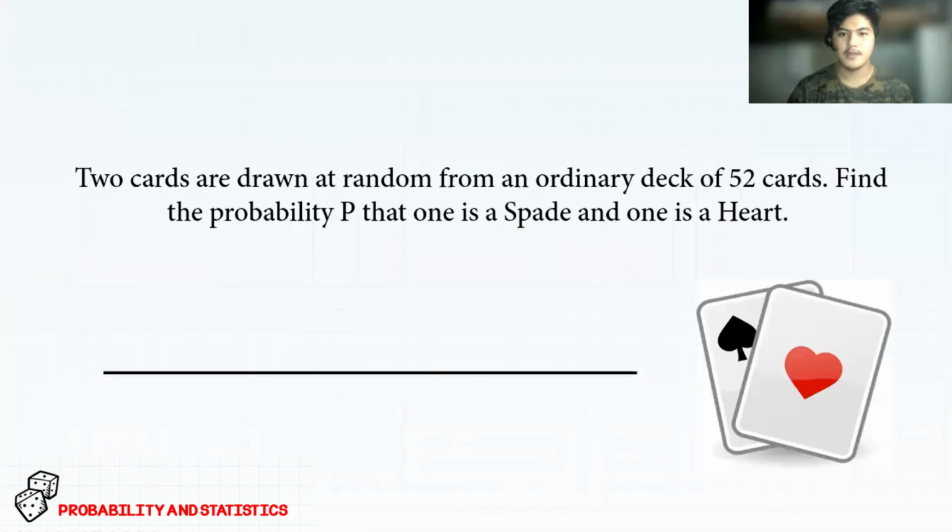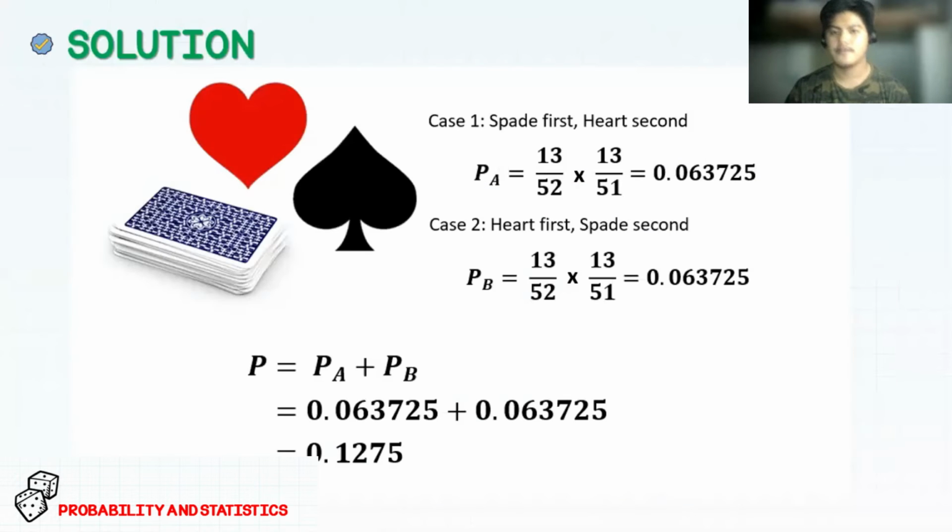We have the problem. Two cards are drawn at random from an ordinary deck of 52 cards. So we have to find the probability that one is spade and one is heart. So this problem will have two cases. So for case one, spade first and then heart.